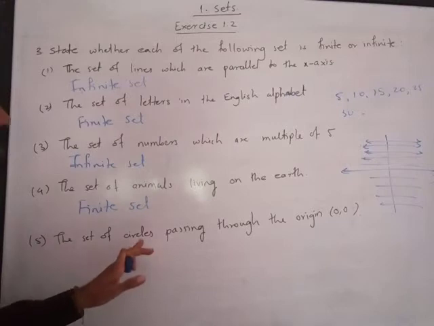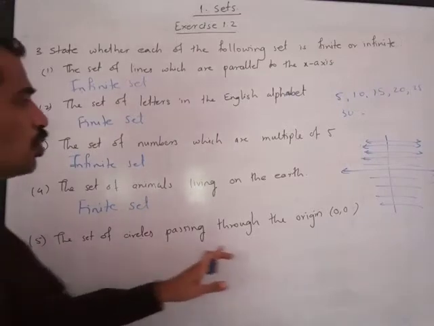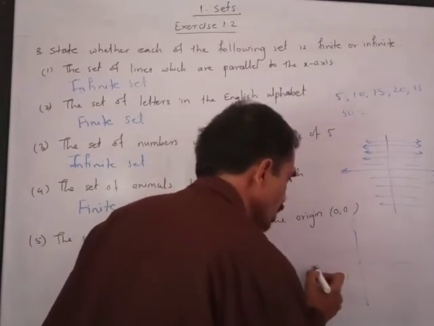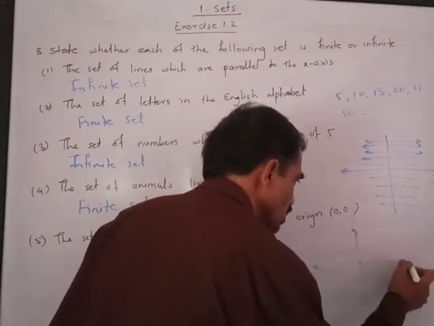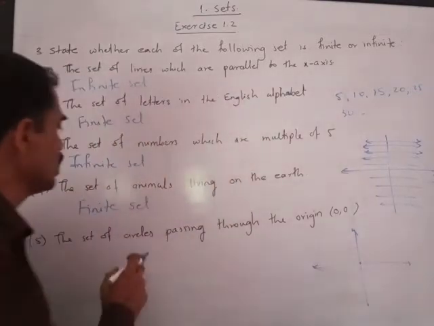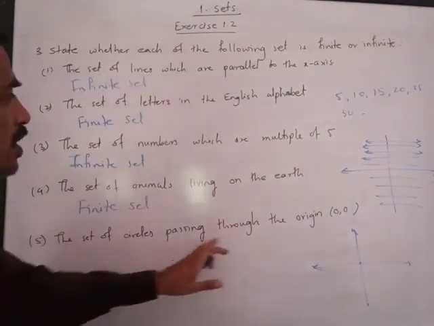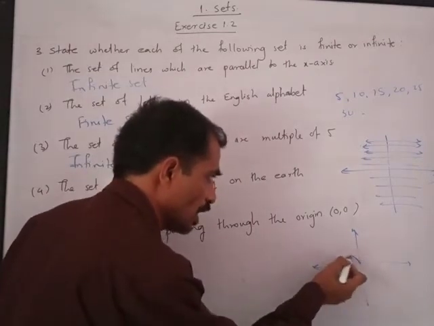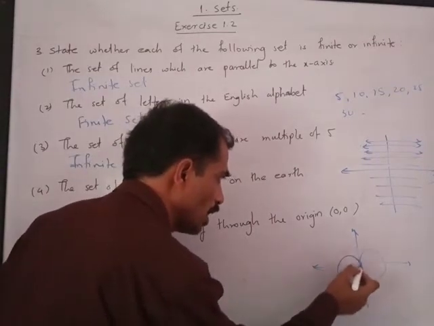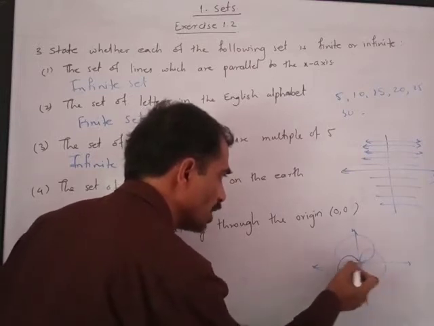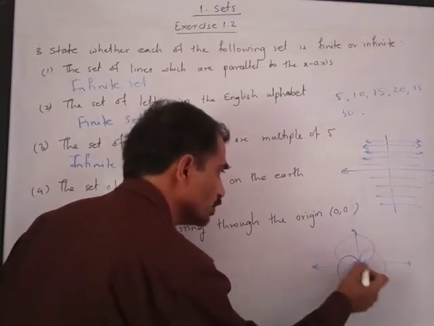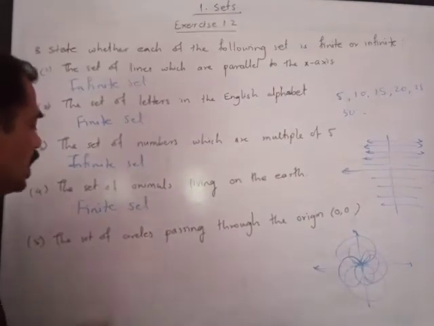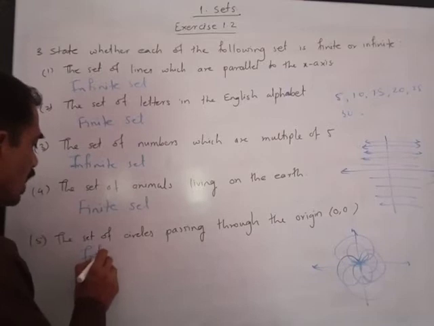The set of circles passing through the origin. Now if this is x-axis, y-axis, and this is the origin, how many circles can be drawn passing through the origin? Sorry, it is not a center, it is a circle passing through the origin. So we can draw infinite circles of different radii passing through the origin. Watch carefully. So infinite circles can be drawn passing through the origin, hence this is also an infinite set.